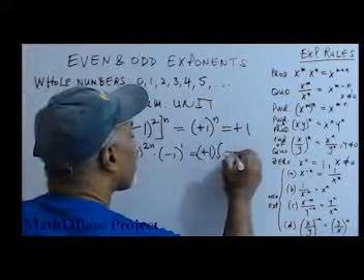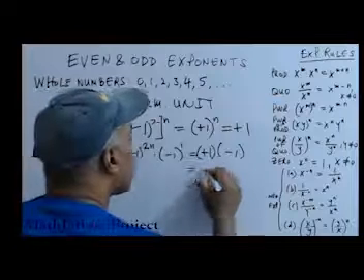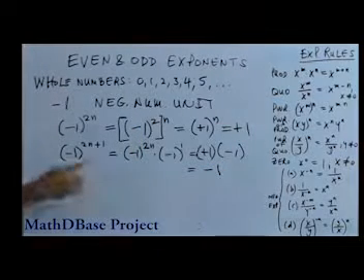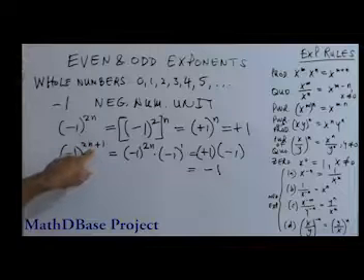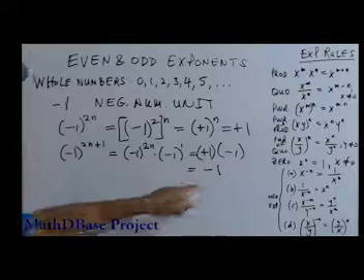So that's going to be a -1. So this is the general case of raising a -1 to an odd exponent. It's going to be -1.